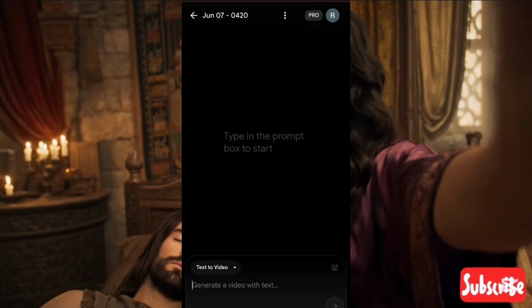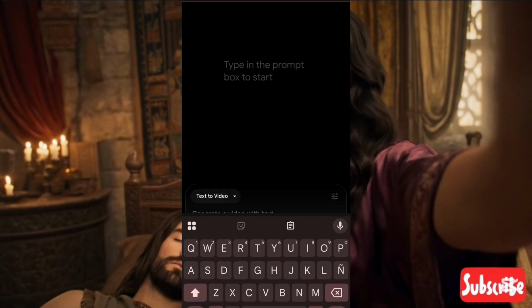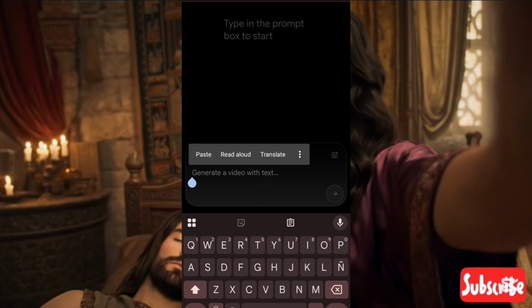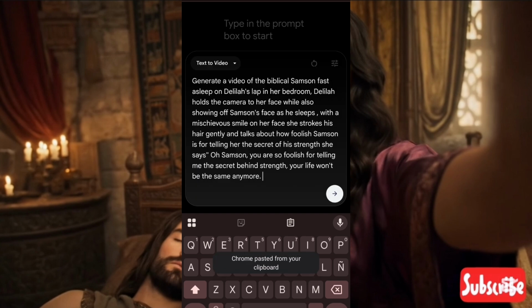As you can see, I am now back on Flow AI to generate this video. What I'm going to do is to copy my prompts. I have already copied the prompt and I'm going to paste it here on the text to video side. As you can see, text to video.